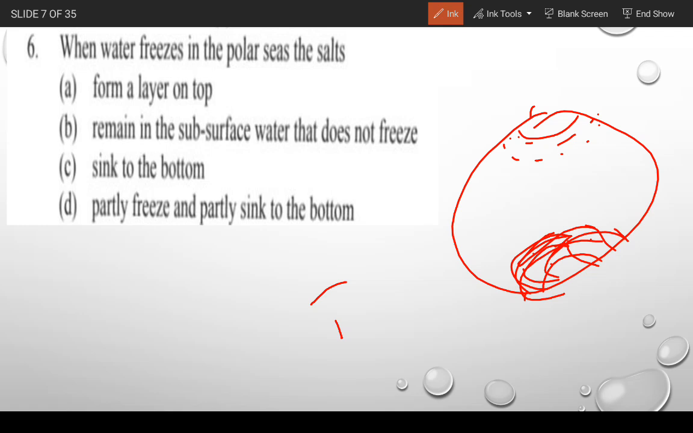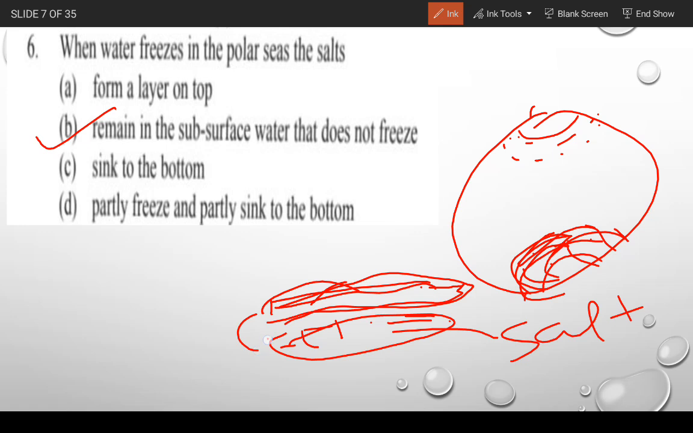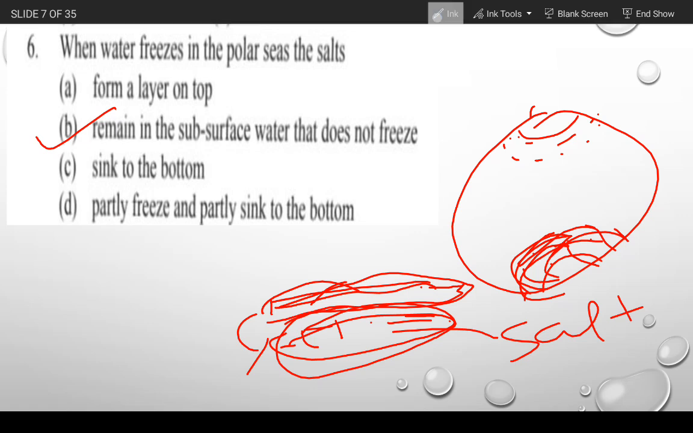So gentlemen, the correct answer is B. Remain in the subsurface. As you all know, when water freezes, it forms a layer of ice, and just below this layer of ice we find that there is salt. Just below that is called the subsurface. This part is called the subsurface, and in this subsurface the salt is found, and salt never freezes. Okay gentlemen, moving to the next question.